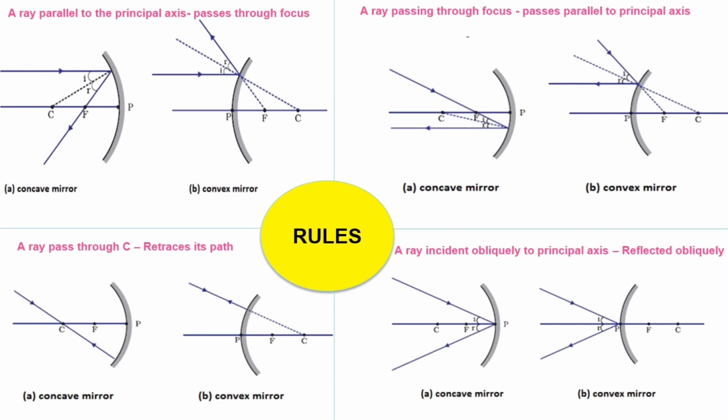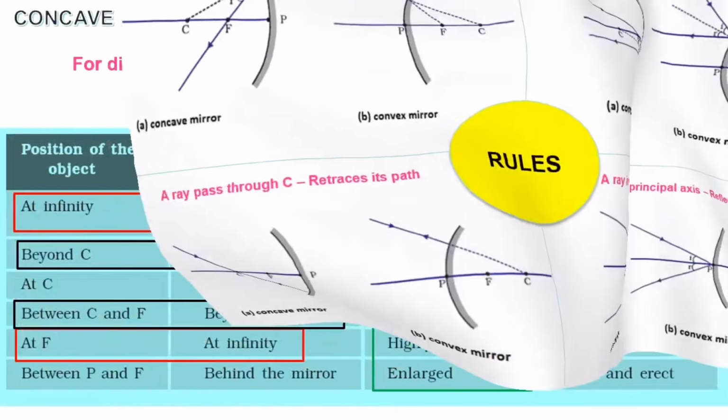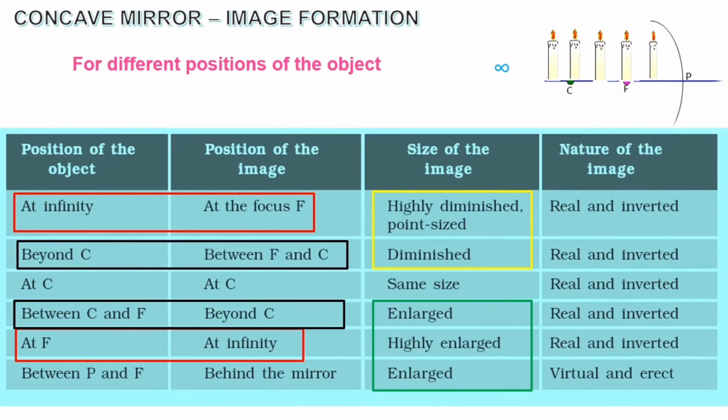Here we go with the table for different positions of the object in front of a concave mirror. Now look at the candle picture, children. In this picture, I have placed the candle in different places. First it is at infinity. Anyhow we cannot plot infinity, so I have just marked it as infinity. The next position is beyond C. The next position is at C. The next position is between C and F. The next position is at F. And the last position is between F and P.